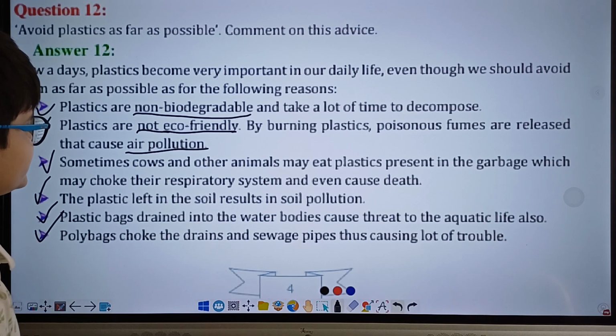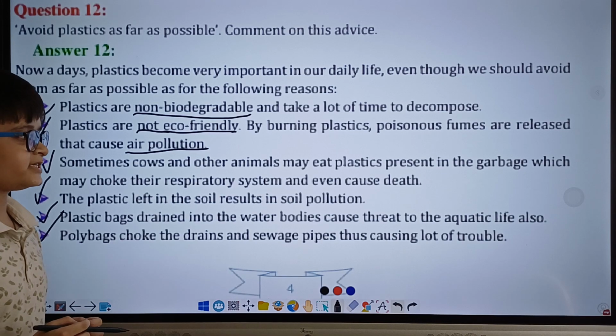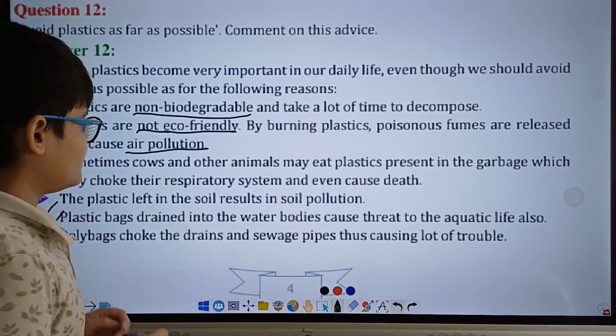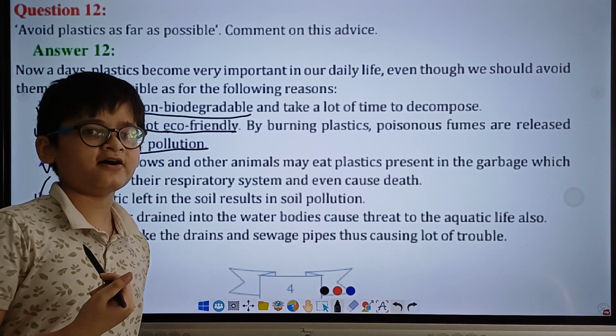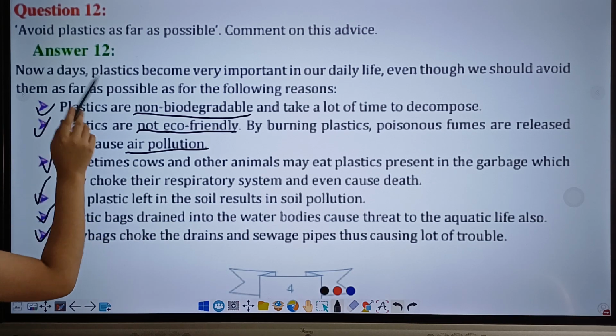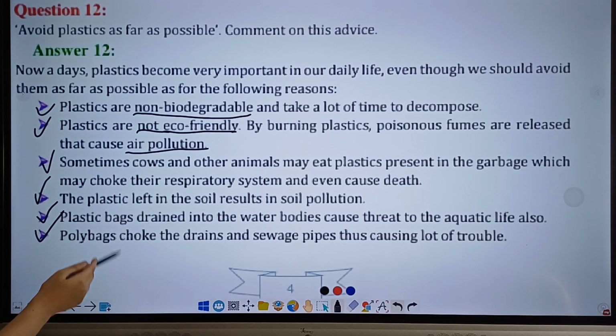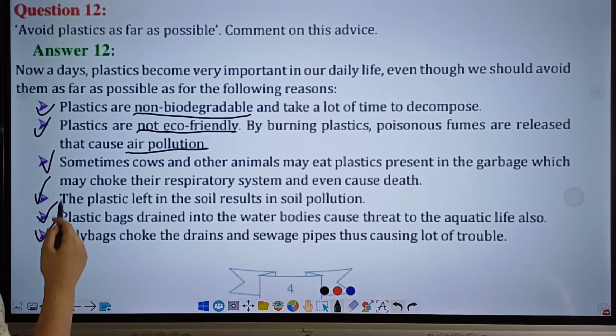When they do, their respiratory system may choke, and this may even cause death. For your info, the respiratory system is the system that is required for breathing or respiration, such as our lungs. Hence plastics are also bad and should be avoided as far as possible.